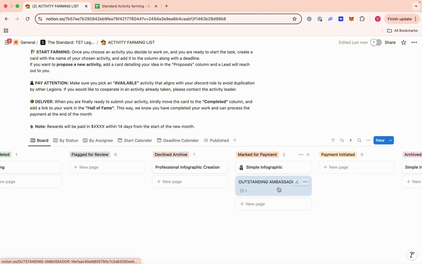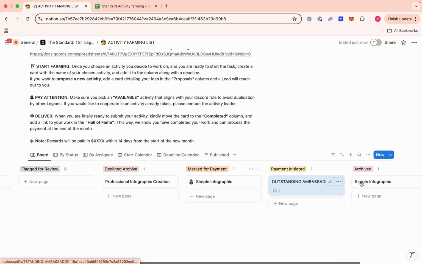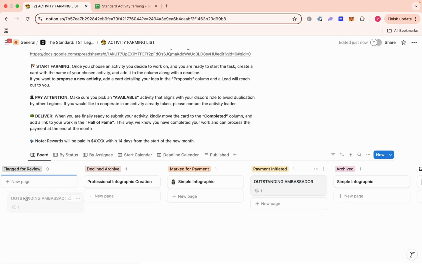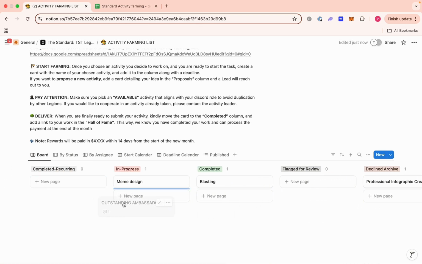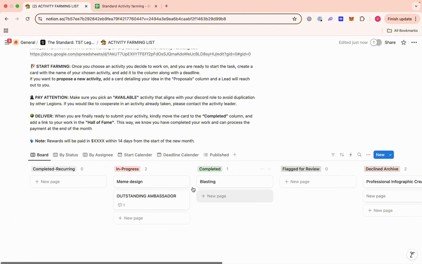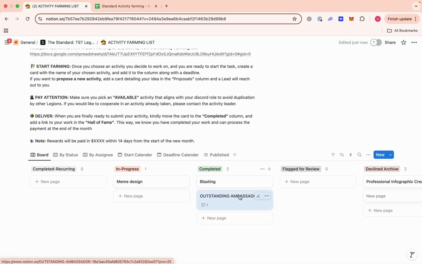And when we make payments, we're going to put it in payments initiated, right? That is just it. So but for you, when you see your card in declined, you know, oh, your card was declined, right? So but for you, all you need to do is to create a card in progress. Once you are done with that, you move it to completed. This will let us know, oh, you're done with that activity, right?